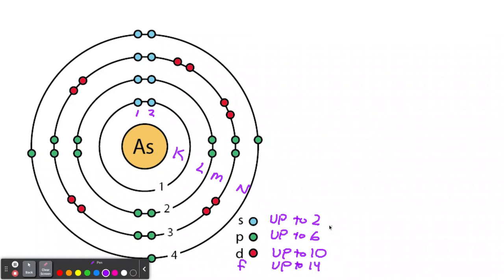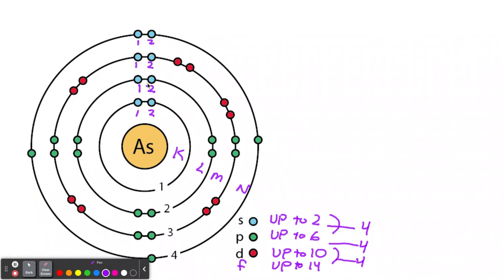And you may see a pattern. What's happening each time? You know the pattern? So look, it's going up by 4 each time. There's our pattern. So arsenic has its D, so it has its 2 S's in the first shell. It has its 2 in the second, 2 in the third, 2 in the fourth. It can only have 2.